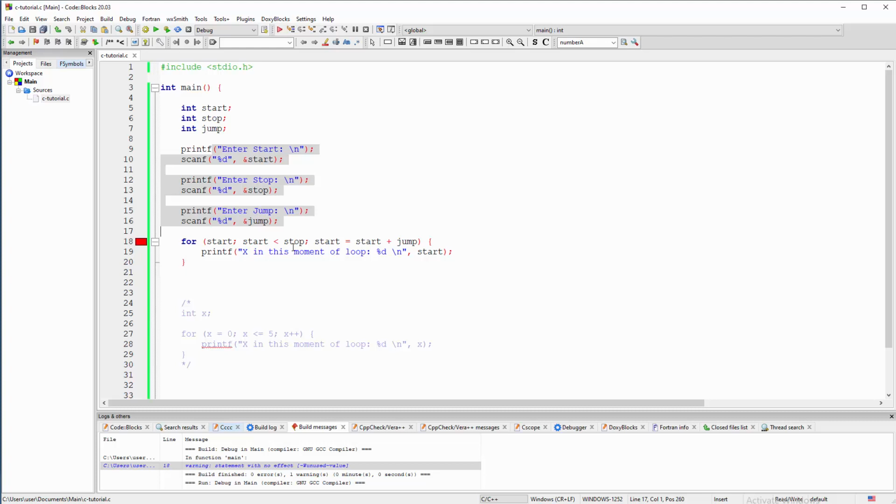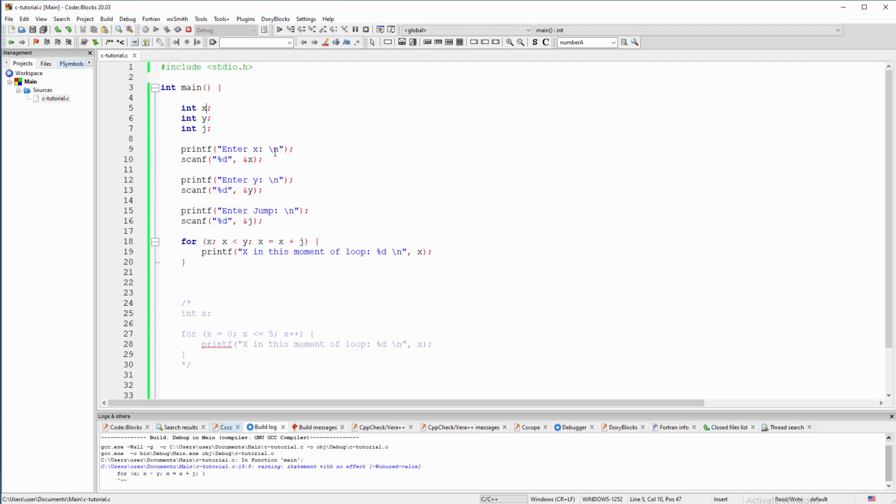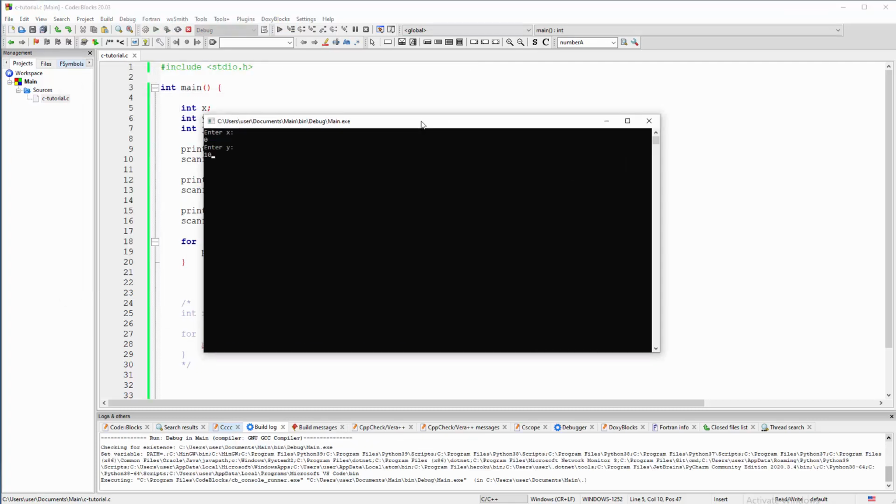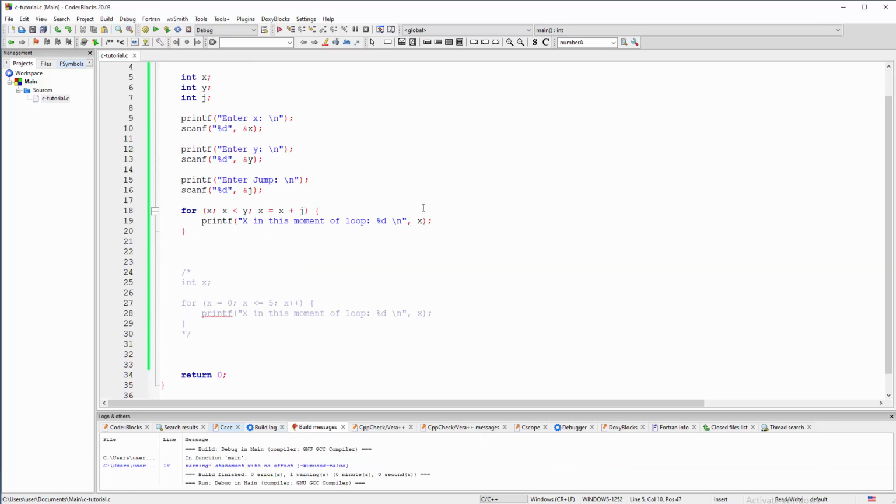So maybe this will help some people, but maybe x and y and g are better for some people, so let's leave it short like this. Let me test that one more time. 0 and 10, and jump will be 2. Yeah, that works.